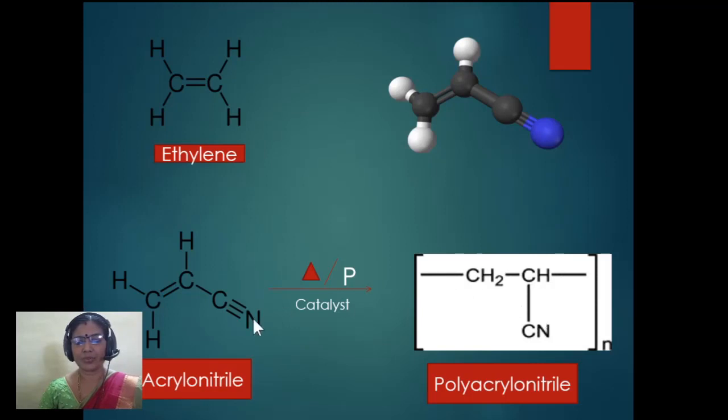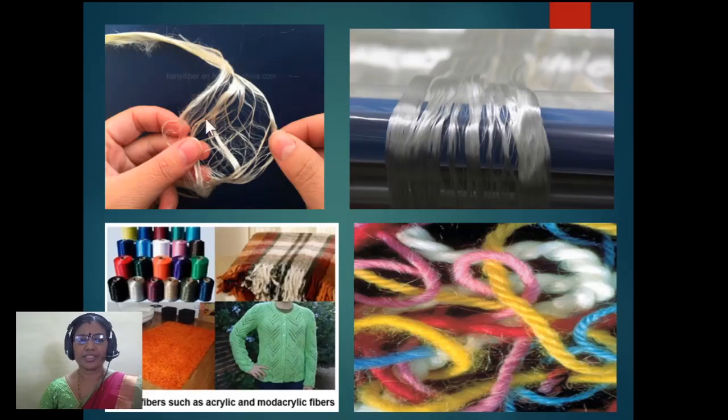During polymerization, what is taking place? The double bond is breaking and becoming single bond. Then you put bonds on either side, the whole n times. This is polyacrylonitrile. So these are some polyacrylonitrile fibers which are used in making cloth materials, carpets, then ropes, etc.